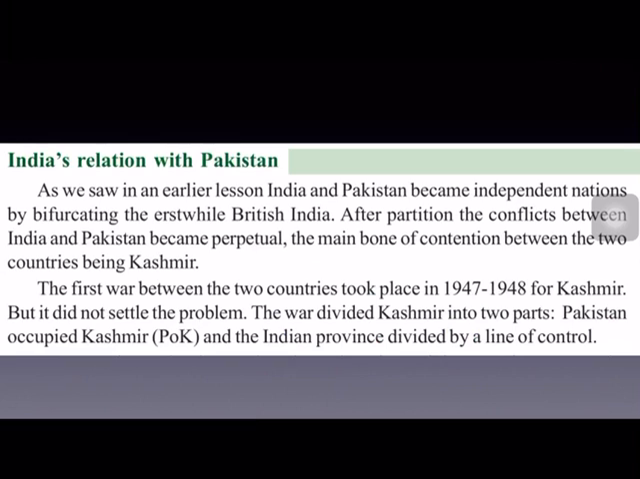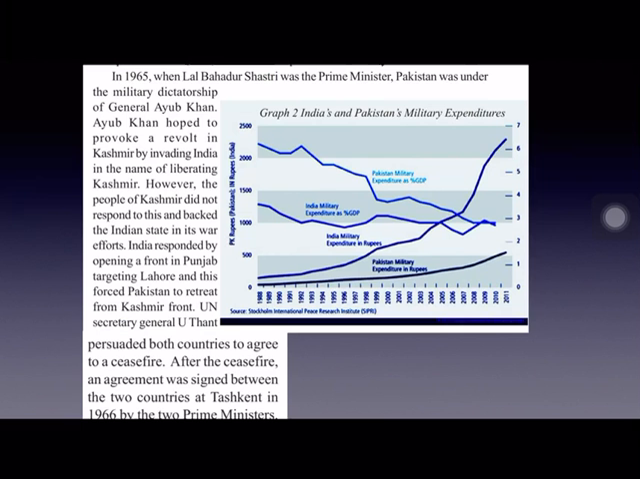The first war between India and Pakistan took place in 1948. Immediately after independence, we fought a war with Pakistan. It was over the Kashmir issue, but it did not settle the problem. But the 1948 war divided Kashmir into two parts. A line of control was drawn between Pak occupied Kashmir and the Indian province. So, Kashmir got divided into two parts, Pak occupied Kashmir and the Indian province, and in between there was the line of control.